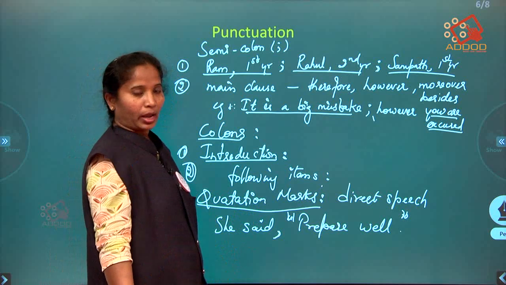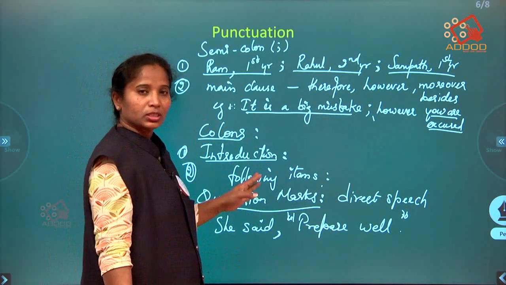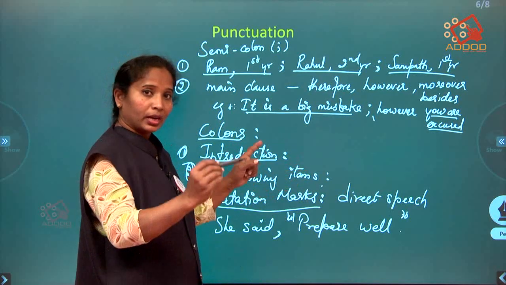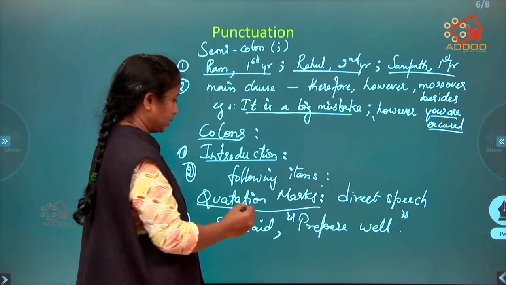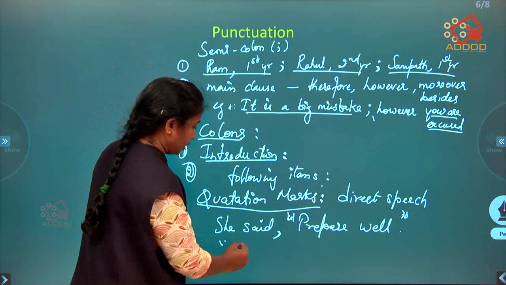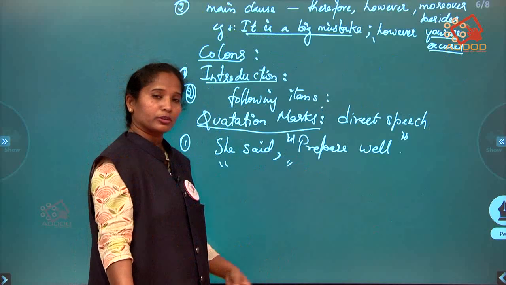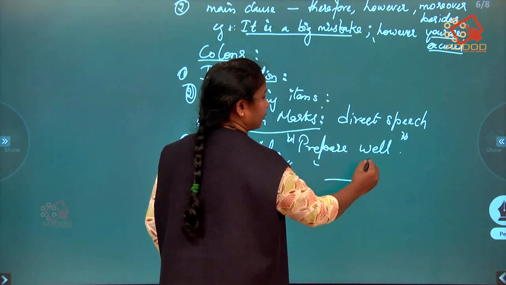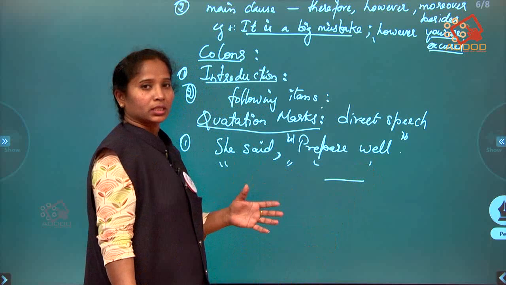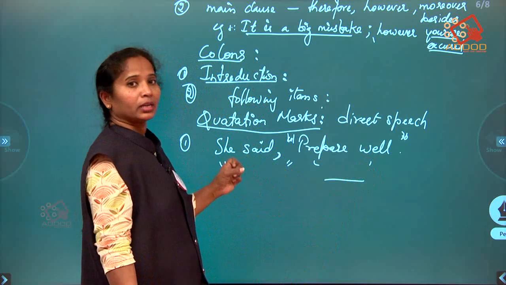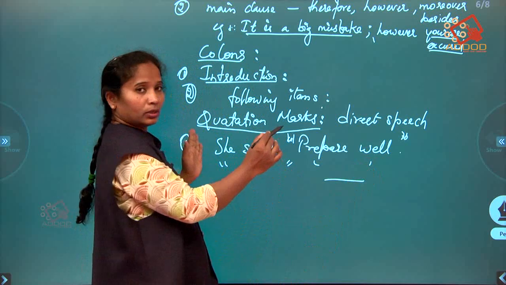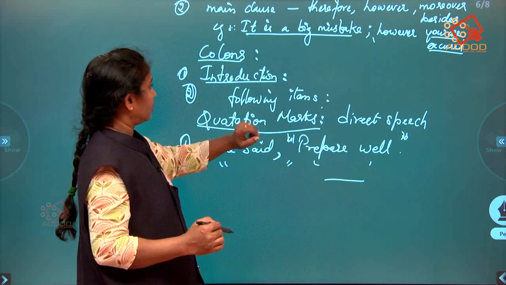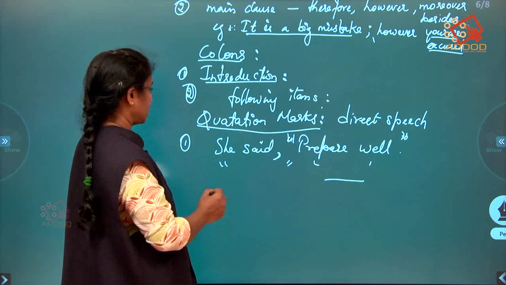to highlight something. For example, in our annotations we write, this line is taken from, and we write the lesson name or the poem name, isn't it? The poem name should be in inverted commas. Also we can write the poet's name; the poet's name also could be in inverted commas. Or any quotations given by great people can also be put in quotation marks. So quotation marks or inverted commas are used for all these things, right?